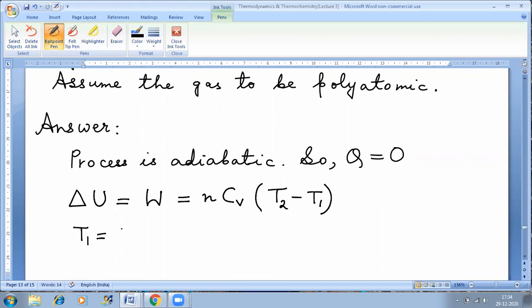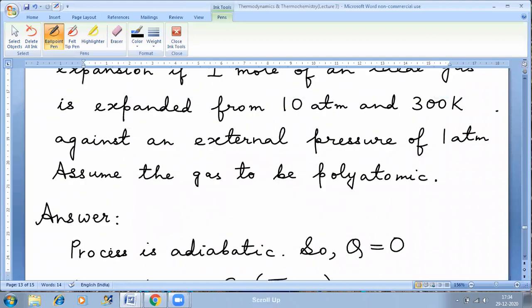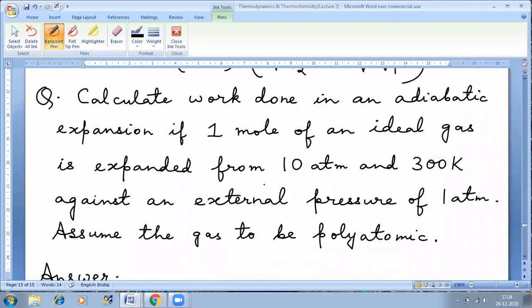T1 is given as 300 Kelvin in the question. How do I know that? The gas is expanded from. This word is important. From के बाद जो होता है वो initial के लिए होता है.